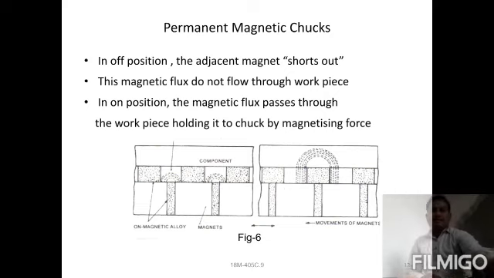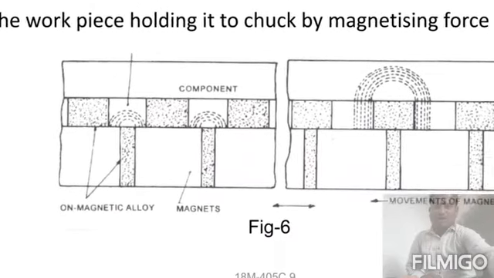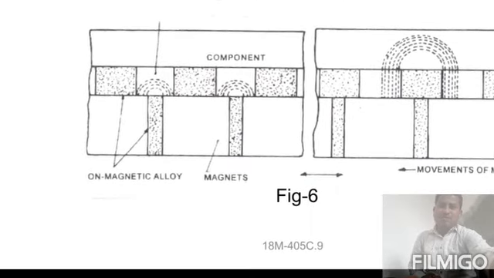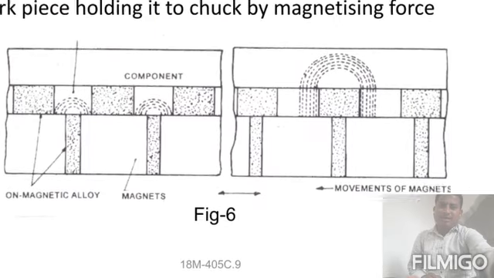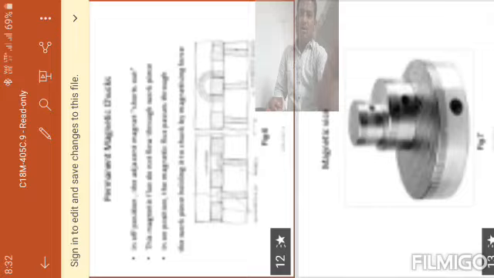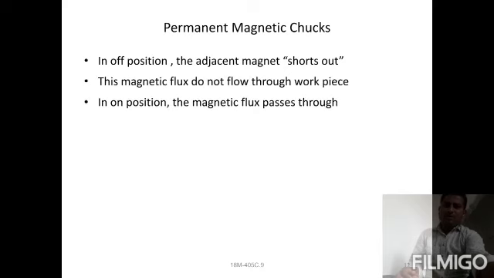In the off position the magnetic flow will not transfer to the workpiece. In the on condition the magnetic action flows through the machine and the workpiece or component only. The magnetic action is provided only in the on position; in the off position it does not flow.